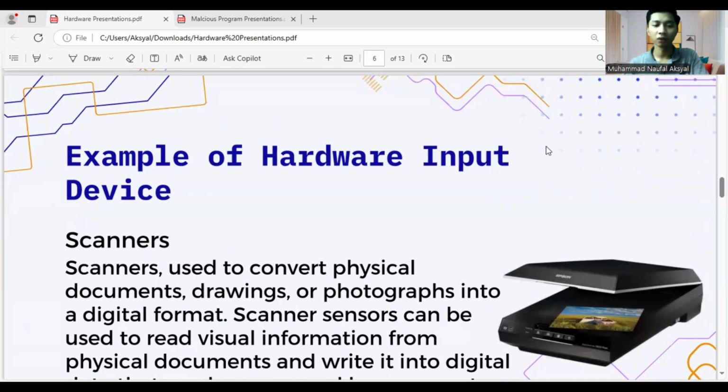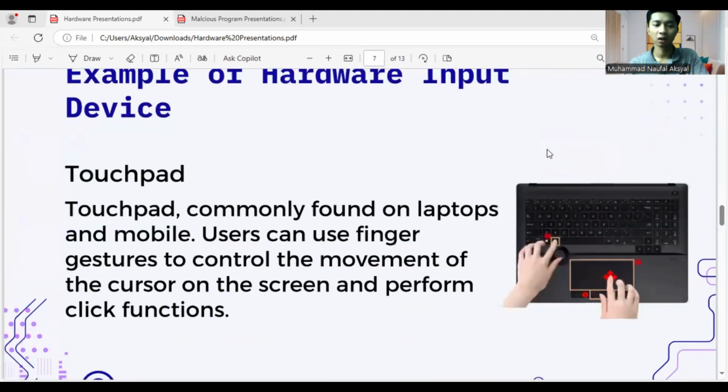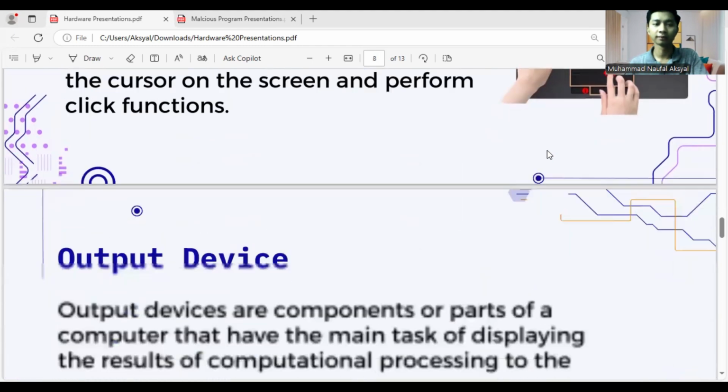Scanner is used to convert physical documents, drawings, or photographs into a digital format. 4. Touchpad. Touchpad is commonly found on laptops and mobiles. The user can use finger gestures to control the movement of the cursor on the screen and perform click functions.